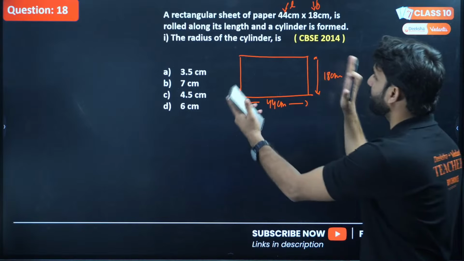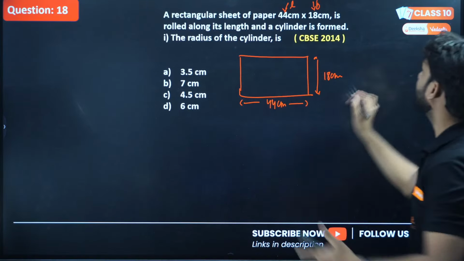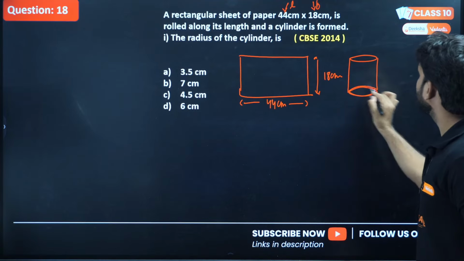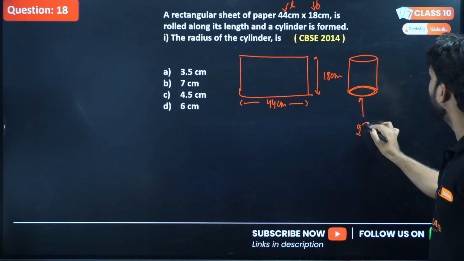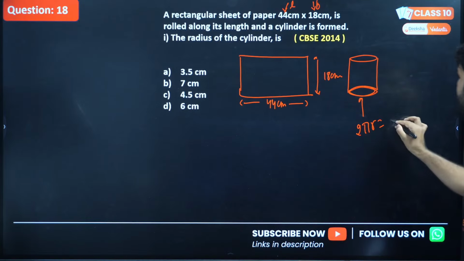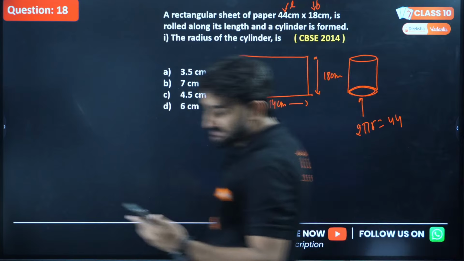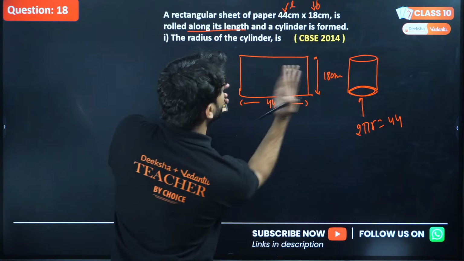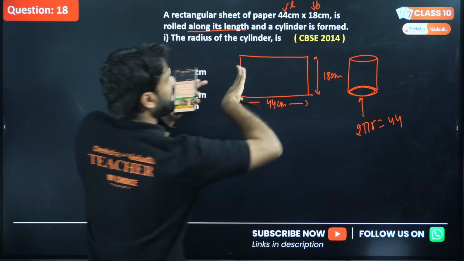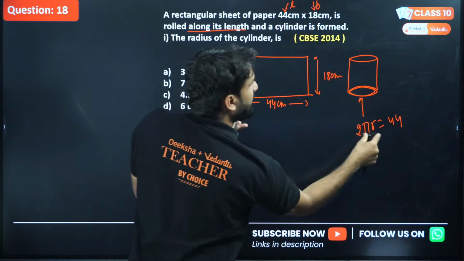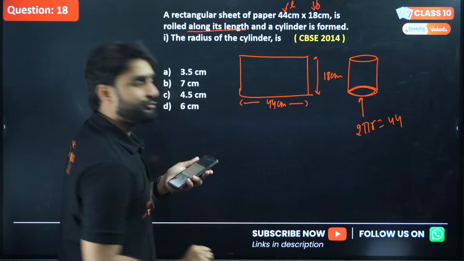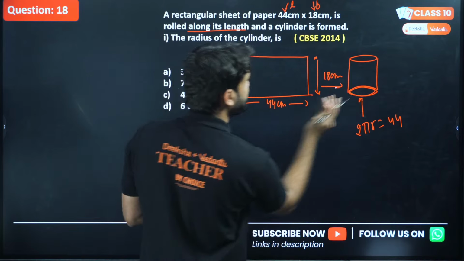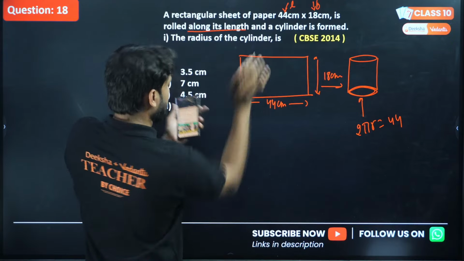The perimeter of the base, which is 2 pi r, will be equal to 44 because we are rolling the paper along its length.